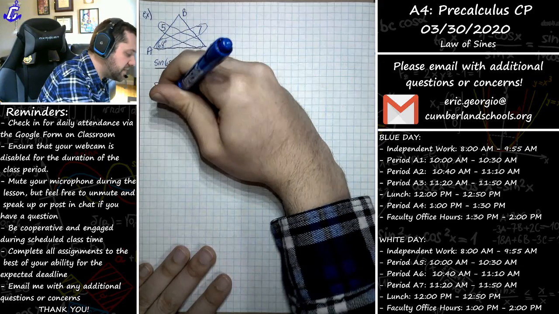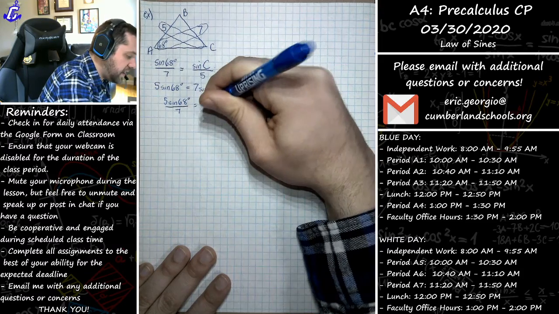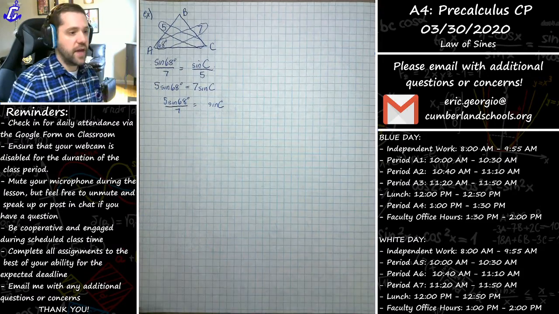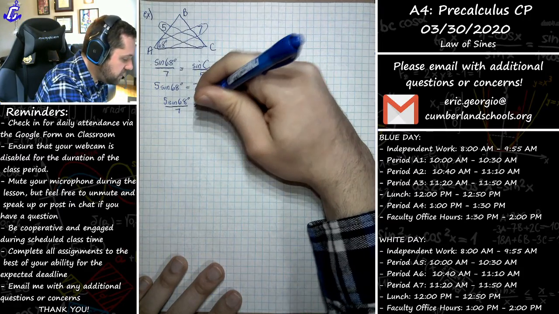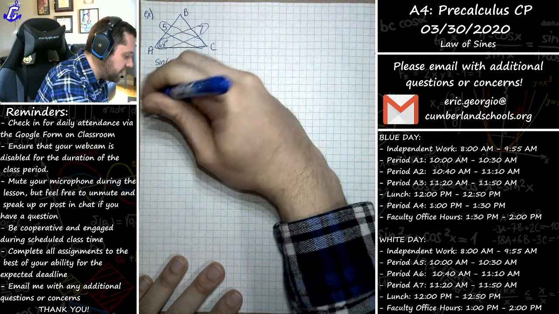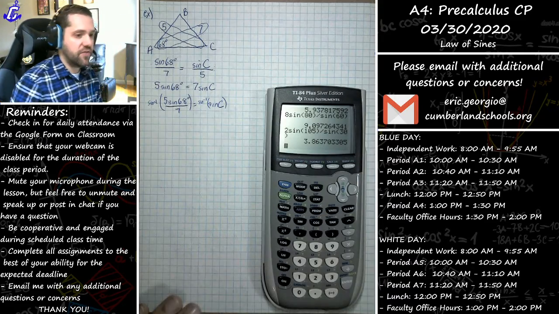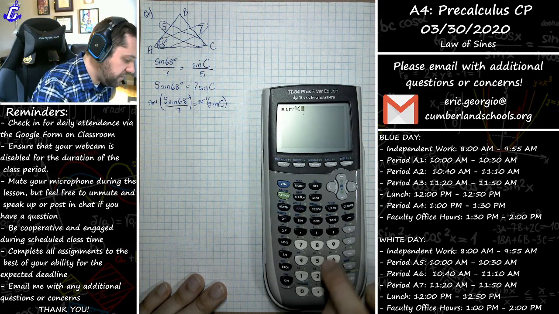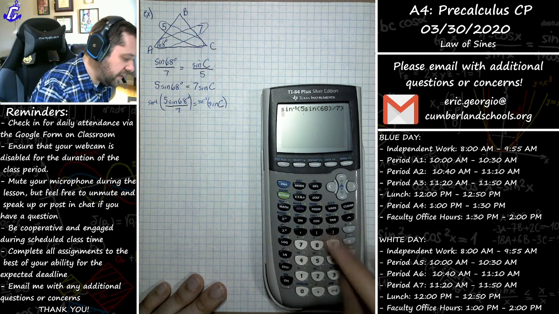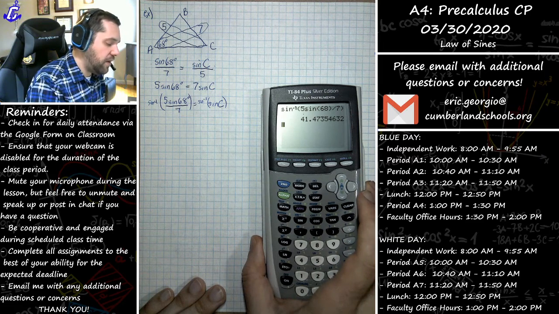You get 5 sine of 68 degrees over 7 equals the sine of C. Remember, in order to get that C by itself, we have to do the sine inverse of both sides to get rid of that sine. In a calculator, I'm going to plug in the sine inverse of 5 sine of 68 degrees over 7, making sure our calculator is in degree mode. And we get that angle C is about 41.5.